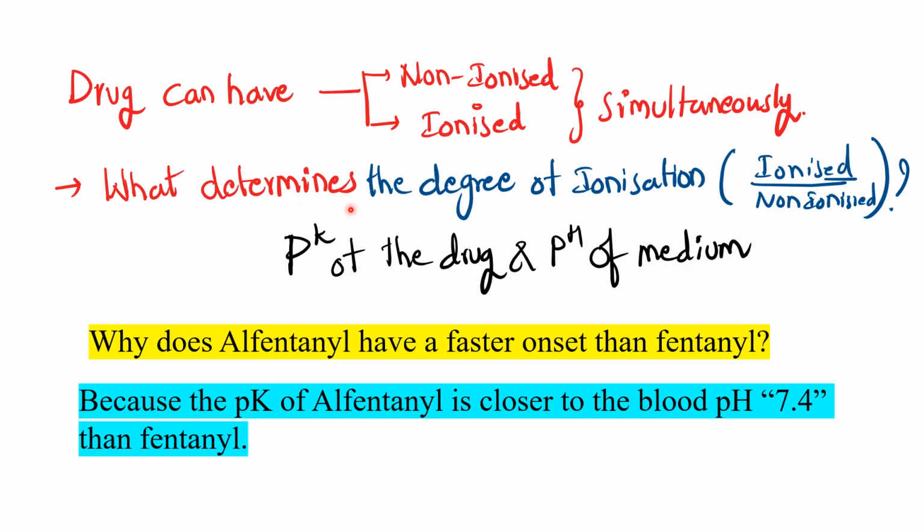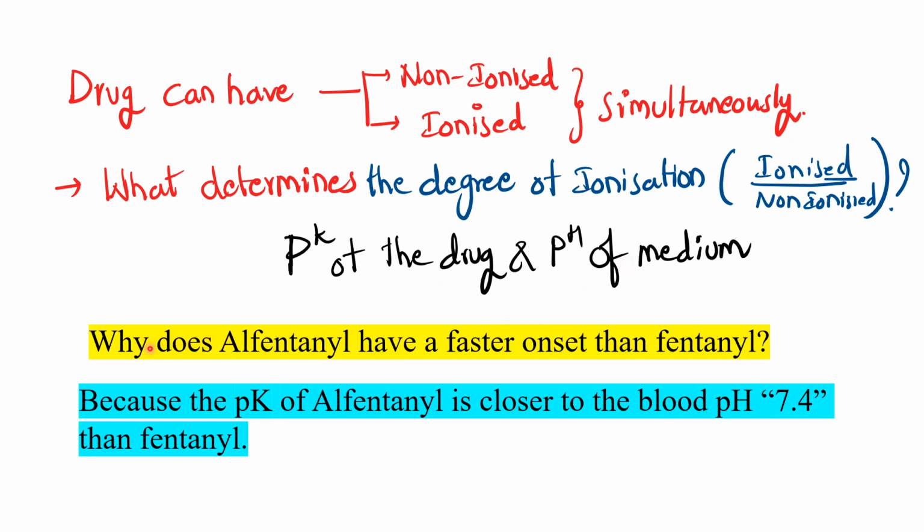Next, a drug can be non-ionized or ionized, or it can be both simultaneously. What determines the degree of ionization? As we discussed in the previous video, the pKa of your drug and the pH of the medium determine the degree of ionization. What if the pH of the medium and the pKa of the drug are the same, say the pKa is 7.4 and the pH is also 7.4? Then 50% will be non-ionized and 50% will be ionized.